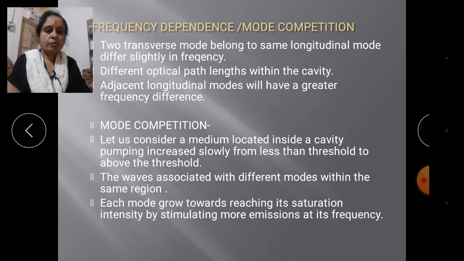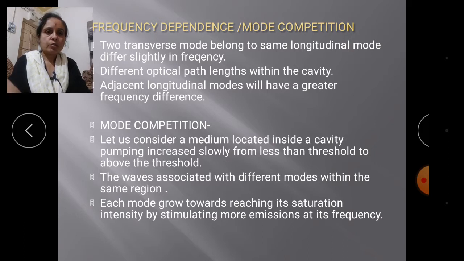That form of waves associated with the different modes within the same region can be generated, of that form of the same upper and lower laser level, which specifies the excited state atoms.